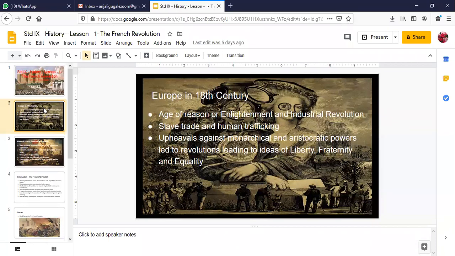Okay, so children, our country is a democratic republic. The main difference between democracy and republic is that in a democratic form of government, the people are more powerful. The representatives are chosen by the people. So democracy is a kind of government of the people, by the people, for the people.